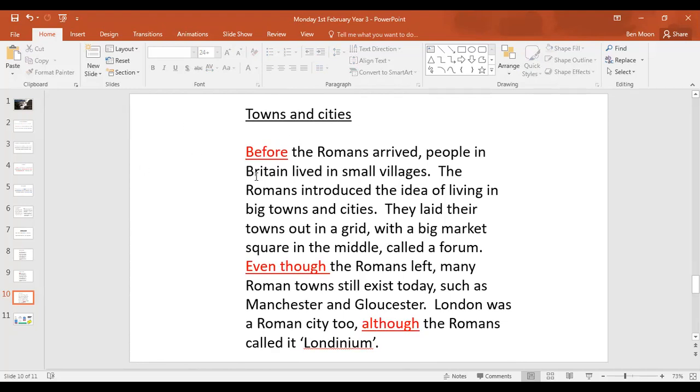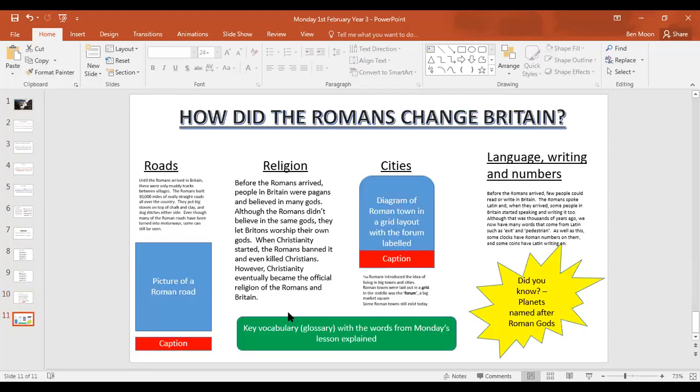And again, I've gone from what happened before the Romans got here to what the Romans did and what happened after the Romans. And I've got 3 subordinate conjunctions in there. So all you need to do then is put that together into your thing we did yesterday. So yours might not look like this, but it should be laid out in a way you've designed. So you put those 2 paragraphs in, and then tomorrow we're going to go on to something new.